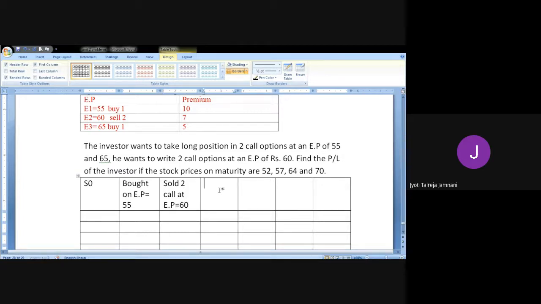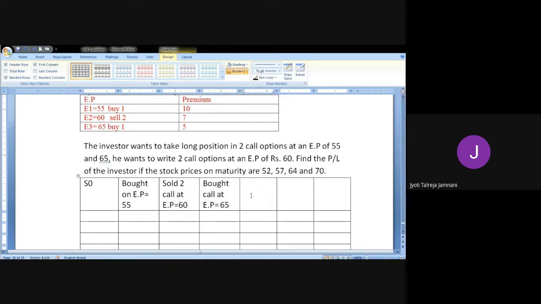And then at 65 we have bought again one more call at exercise price of 65. So this is all the 3 things that we did.